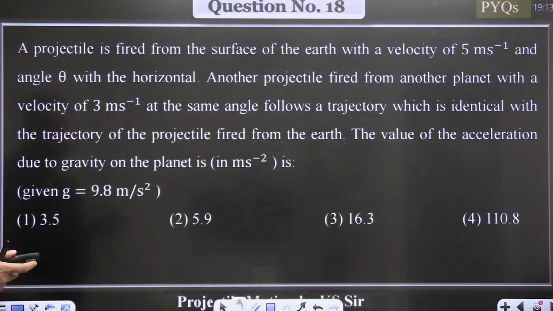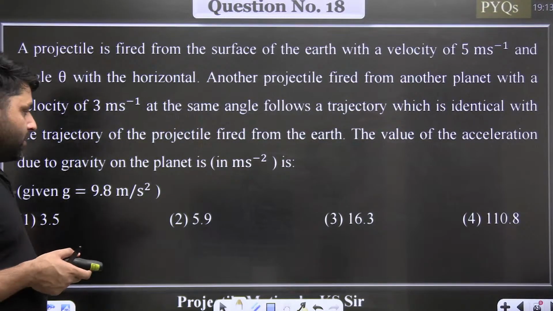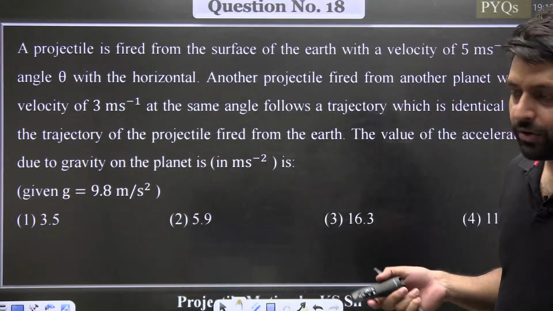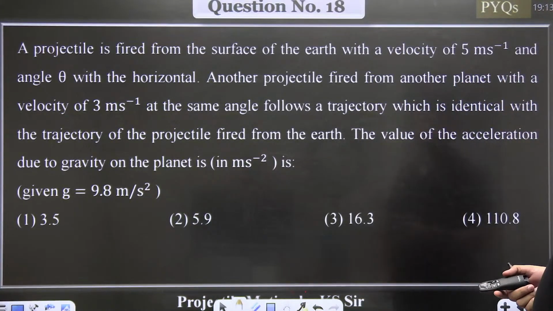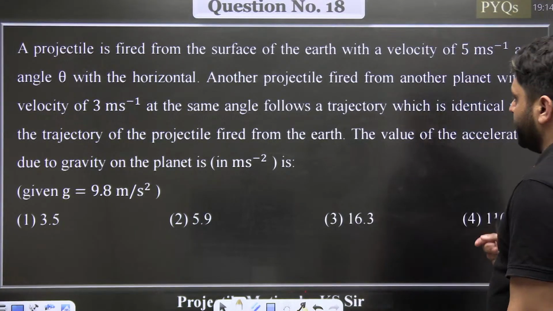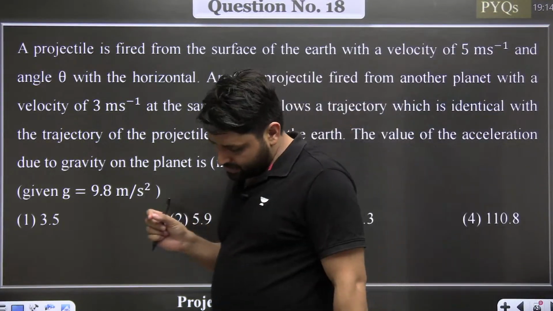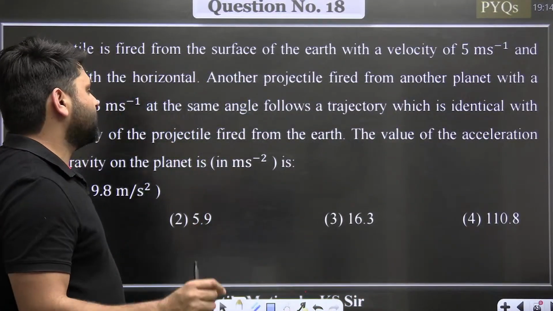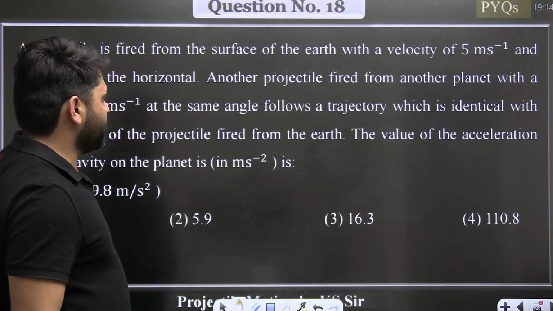So what we can do is we can equate the maximum height and the range. The value of the acceleration due to gravity on that planet will be? Okay, this was a really good question. A projectile is fired from the surface of the earth. Okay, so the trajectory is the same. That means what you can do is take the maximum height and range the same.